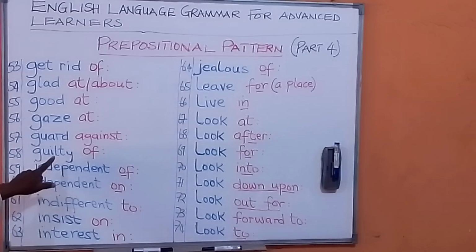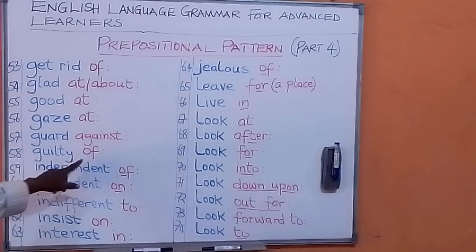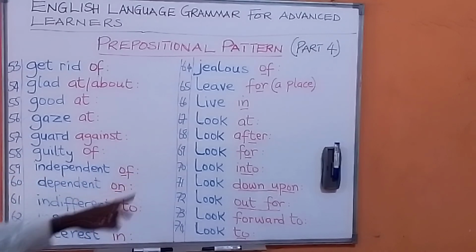Guilty of. That means when you are accused of doing something that invariably turns out that you are the one that did that. Oh, that is guilty of. I am not guilty of this, or I am guilty. You are guilty of stealing. You are guilty of killing the man. That means you are the one who did that. You have been confirmed to be the one who did that. You are guilty of this particular crime. You are guilty of taking another person's property. Guilty of.